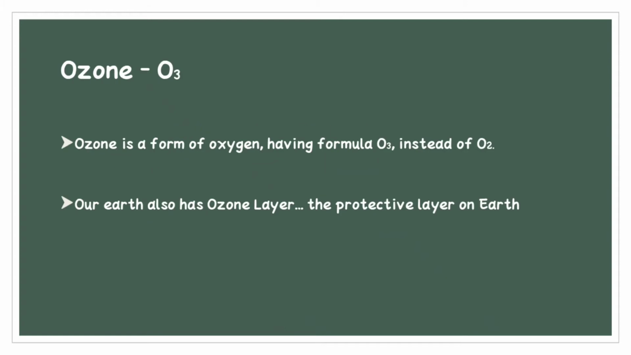Then we have ozone, which is a type of oxygen. It is a form of oxygen having the formula O3 instead of O2. In oxygen, the formula of oxygen is O2. Two oxygen atoms are there, and in ozone, O3, there are 3 atoms of oxygen. Our earth also has ozone layer, the protective layer on the earth. This layer protects the earth from harmful rays, for example infrared and ultraviolet rays.